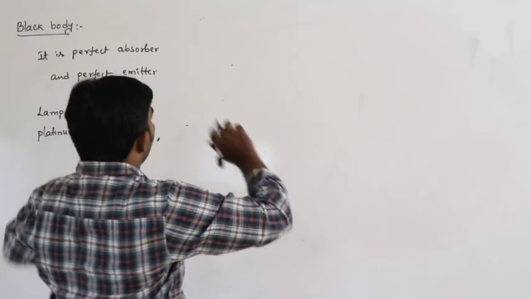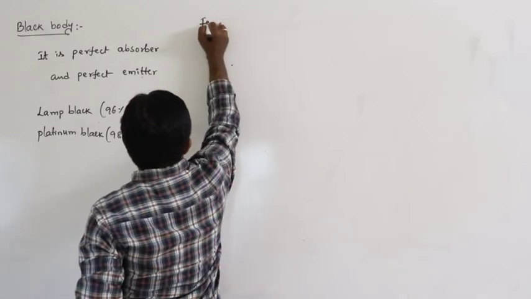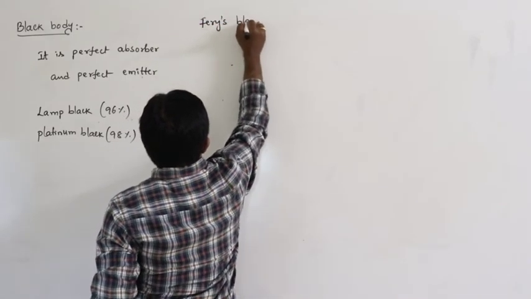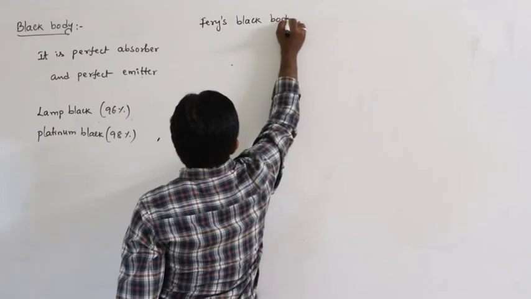What is a black body, and how can it be constructed? Ferry's black body. This is how it is constructed.